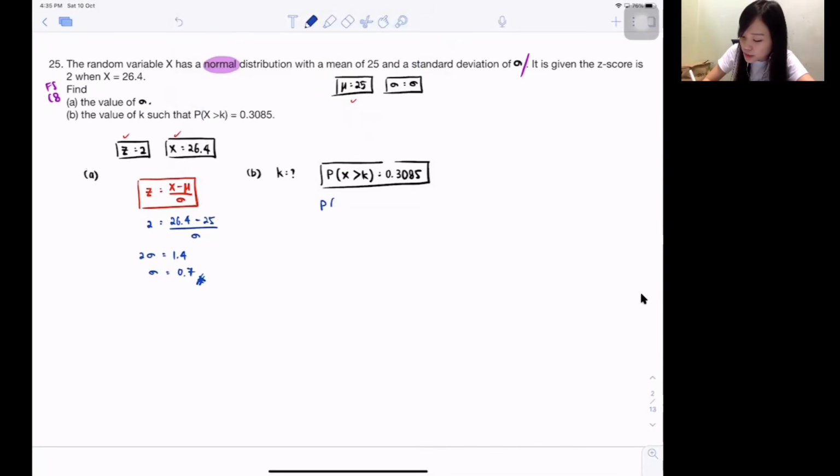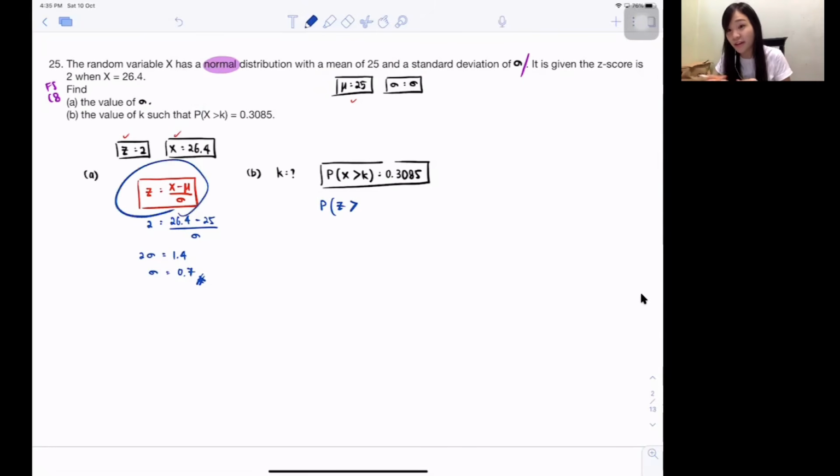So first thing first, please change the x to z. You guys always just change it to z, you never write nicely, my dear. Please write nicely, okay? It will make a huge difference when the questions go harder. So probability, just write P, then a bracket, and x you just change it to z.